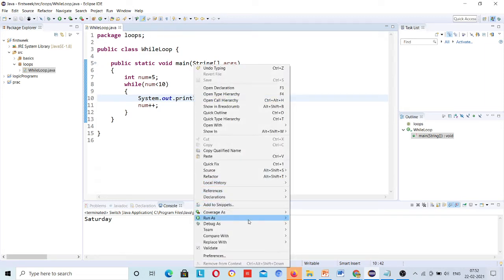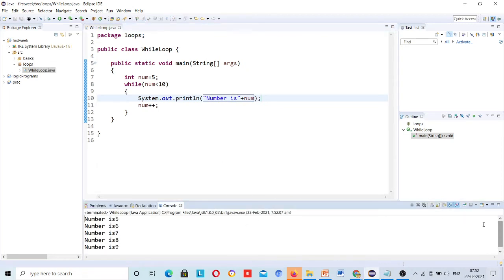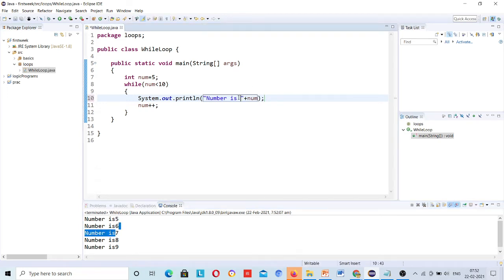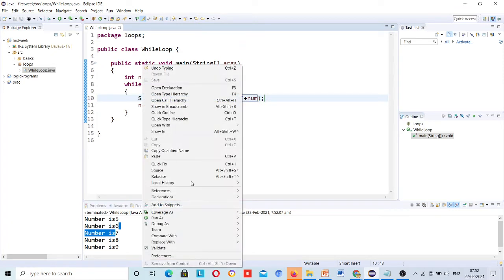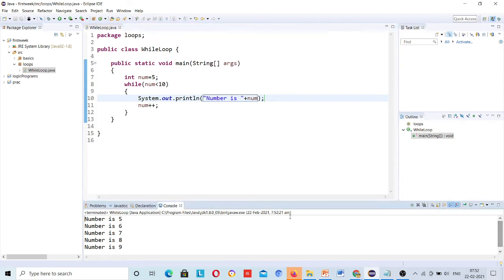I will run this program, and you can see number is 5, next time number is 6, number is 7. I'll just give a space over here, run it again. See, first time number is 5, number is 6, number is 7, number is 8, number is 9.